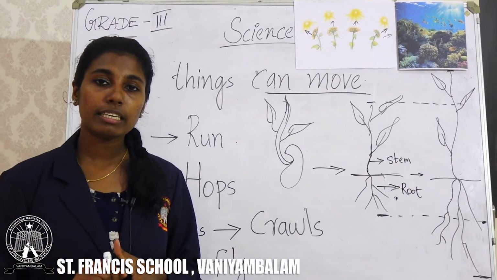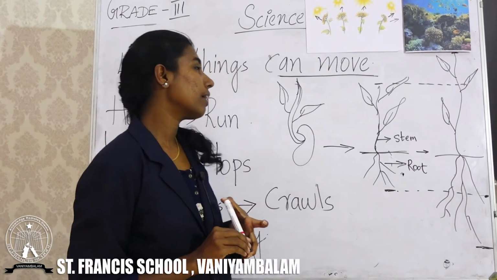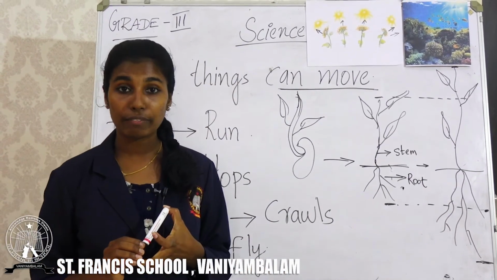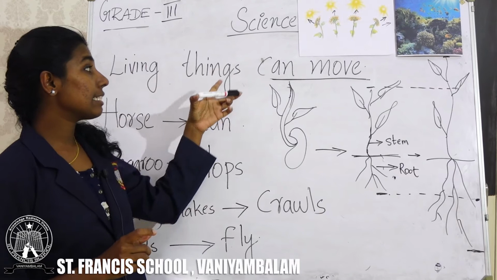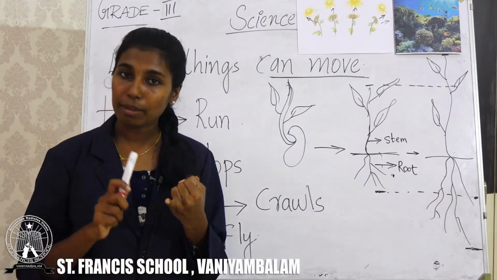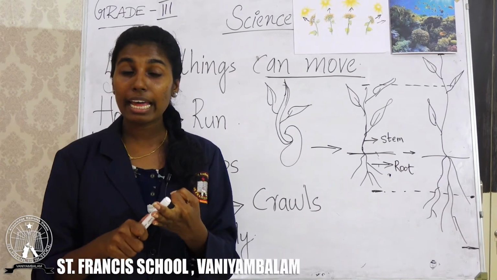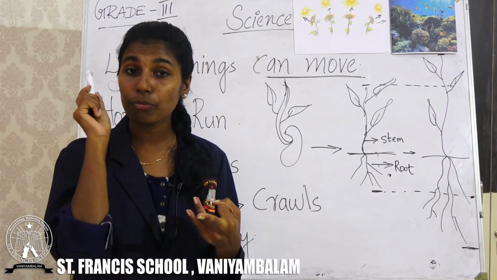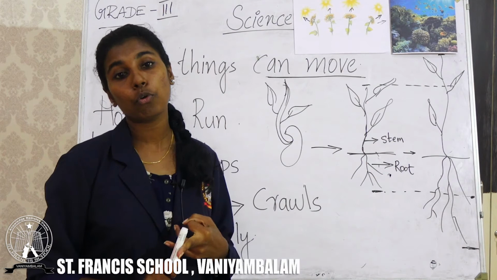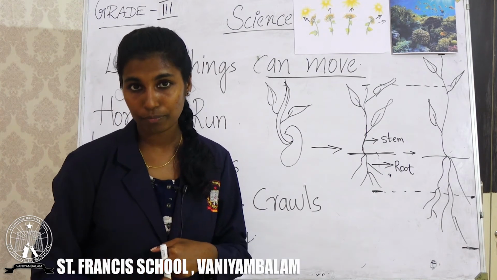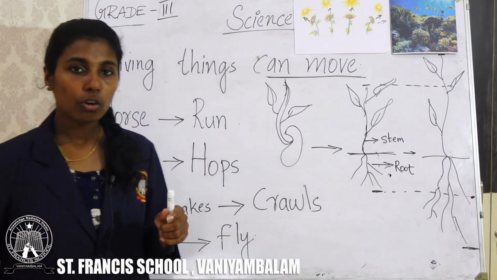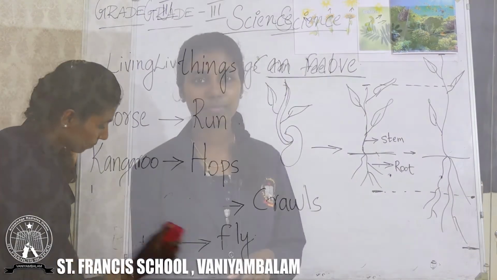So, we discussed another important characteristic of living things. Living things can move. Animals can move. We humans can move. Plants cannot move, but different plant parts can move from one place to another. Clear? Okay, shall we move to the next point?